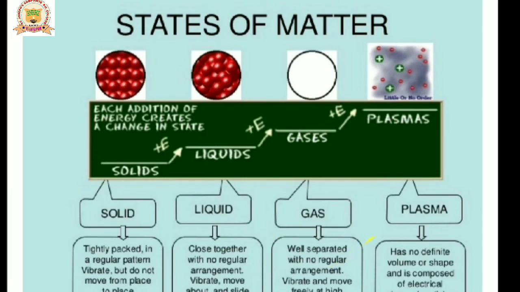They vibrate and they can move about and slide past each other faster as compared to solids. Gases: the particles are freely moving, well separated with no regular arrangement. They vibrate and can move freely at high speeds. Gases have neither definite shape nor volume. Whenever a gas is placed in a container, it takes the shape of the container. Plasma has no definite volume or shape and is composed of electrically charged particles. They are conductors of electricity.